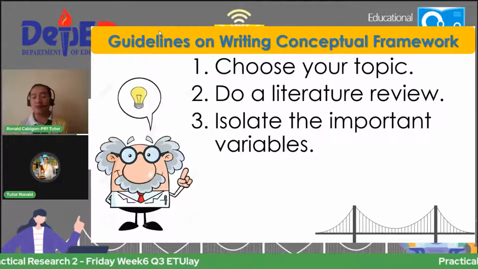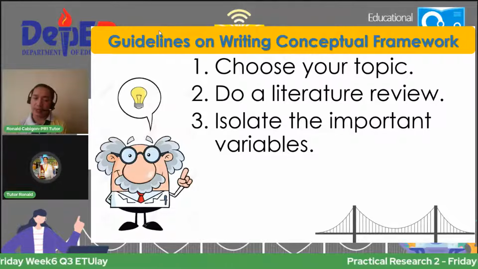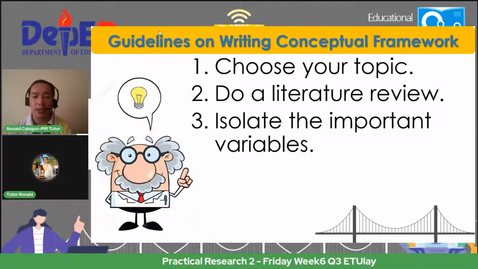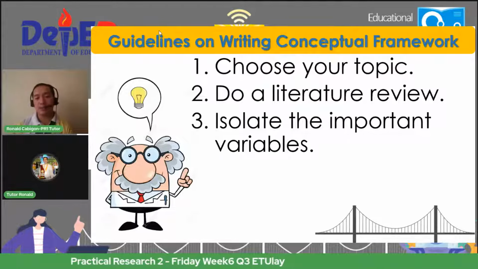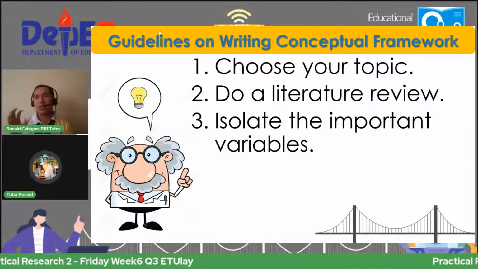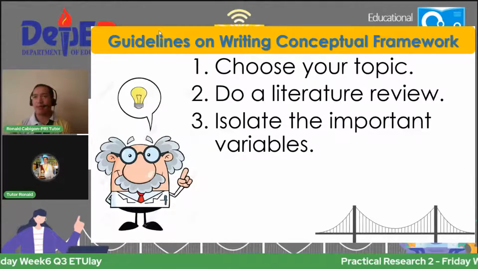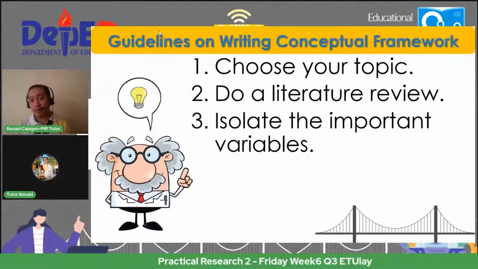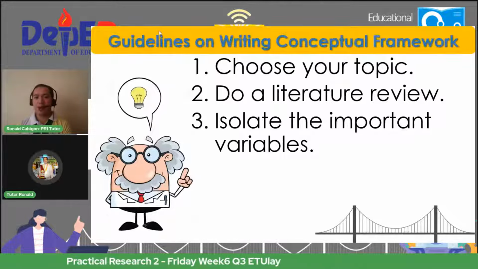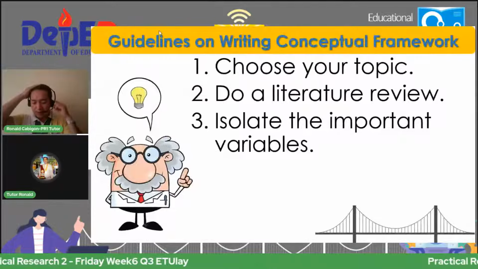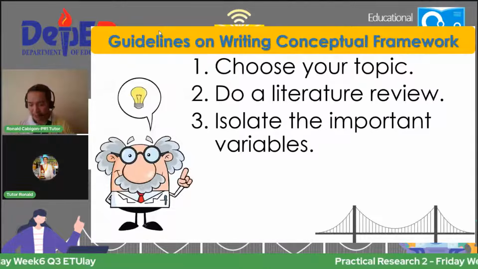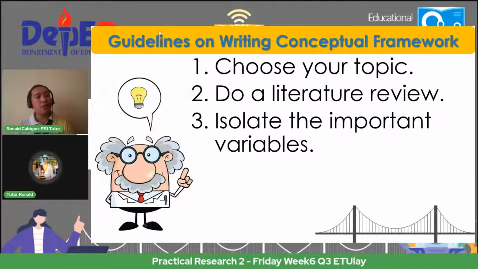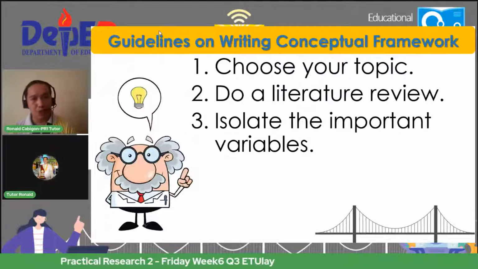So what's the next step? Isolate the important variables. So I guess by now you already understand what is a variable or what are variables in research. So if you already have your topic, of course, you know your variables, no? So isolate the important variables. Identify the specific variables mentioned in the literature and show their interrelationships. Okay.